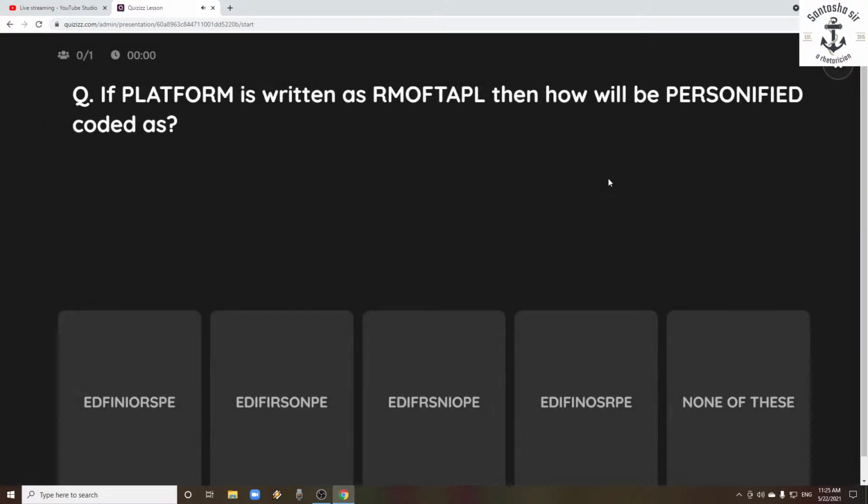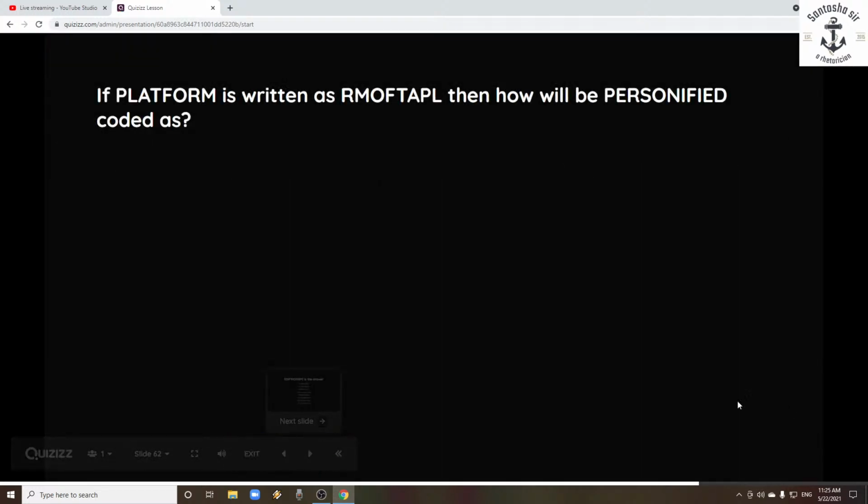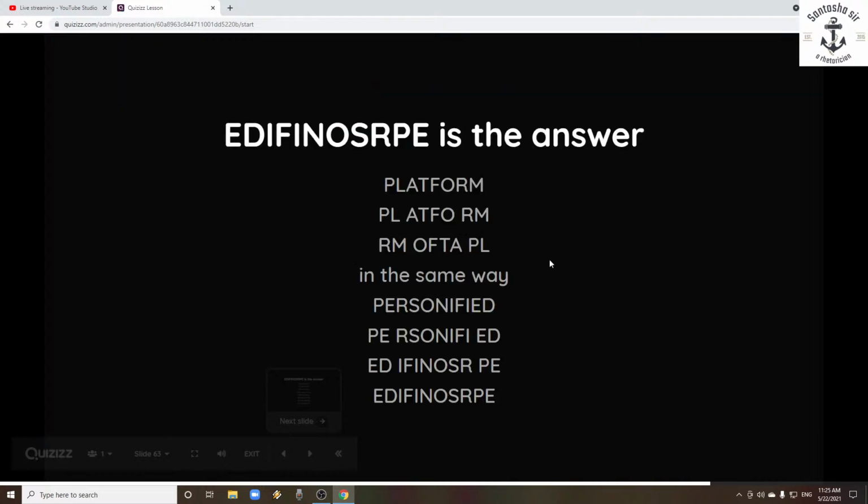Now, this is coding and decoding. If platform is written as RMOFTAPL, then how will personified be coded? Sometimes for first-time users it will be difficult, but it is definitely easy if you practice a few more.